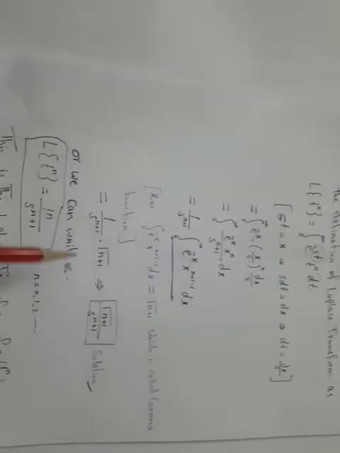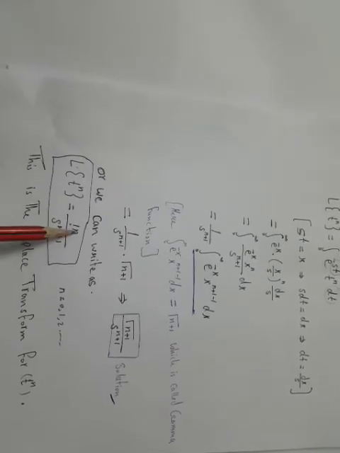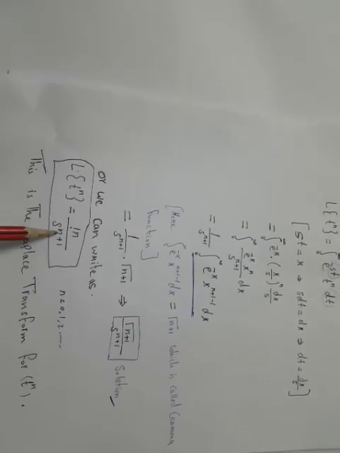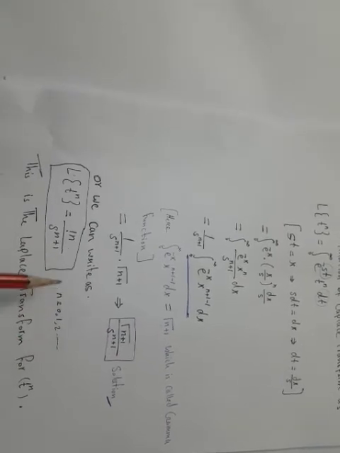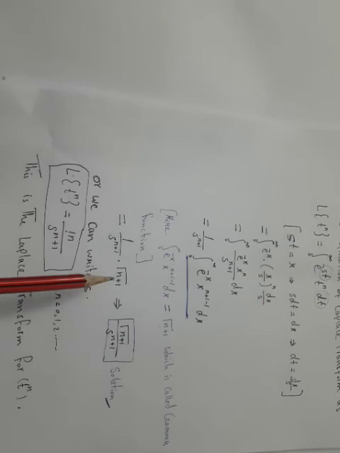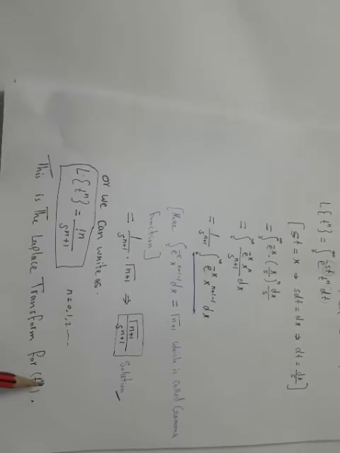This is the solution. Or we can write Laplace transform of t to the power n is equal to n factorial upon s to the power n plus 1, where n must be equal to 0, 1, 2, 3, 4, 5. So this n factorial is in place of gamma of n plus 1. So this is the Laplace transform of the t to the power n function.